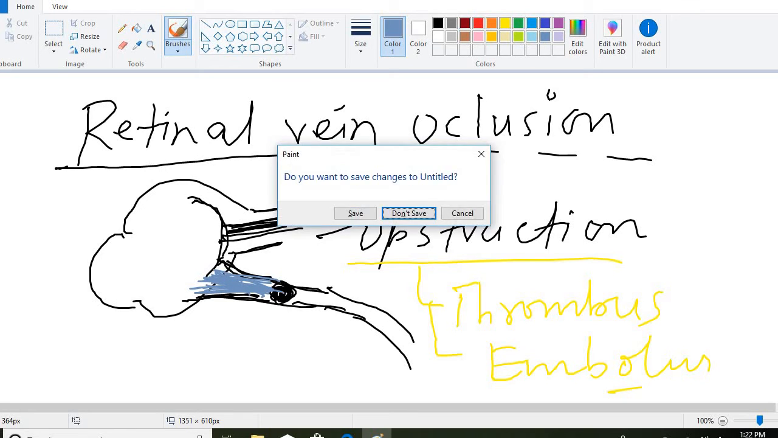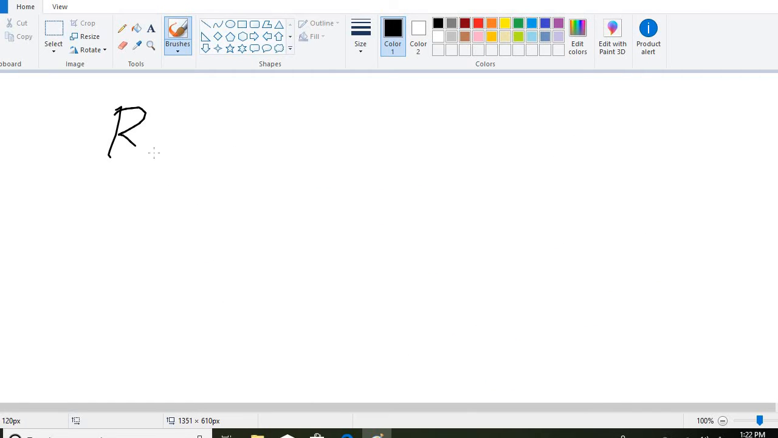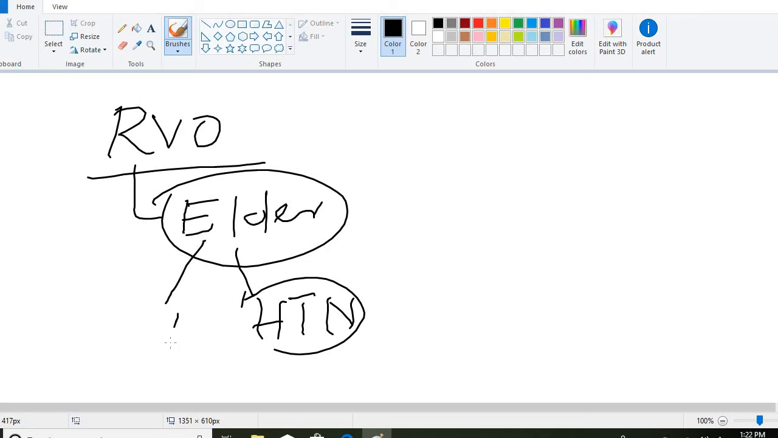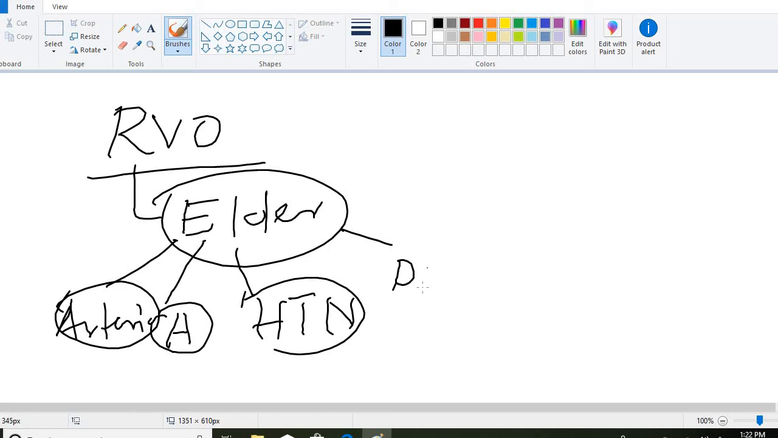Okay, so the risk factors for retinal vein occlusion are: in an elderly patient, most commonly hypertension, atherosclerosis, arteriosclerosis, and diabetes mellitus. These are the risk factors in elder patients: atherosclerosis, arteriosclerosis, hypertension, diabetes mellitus.